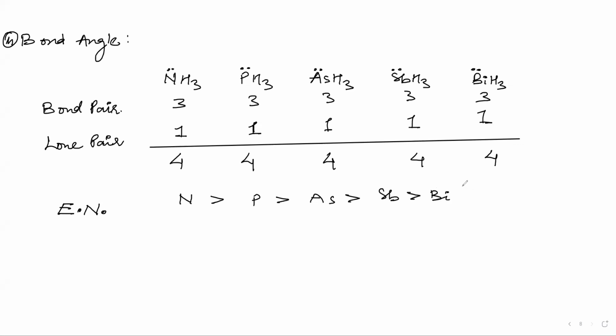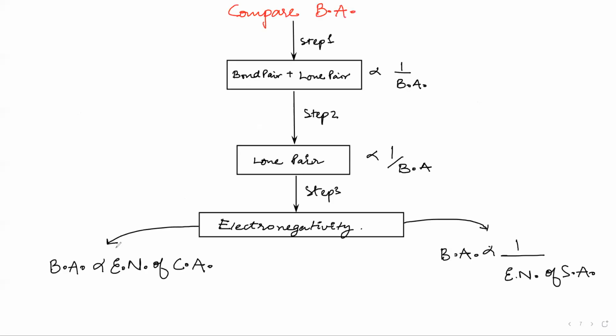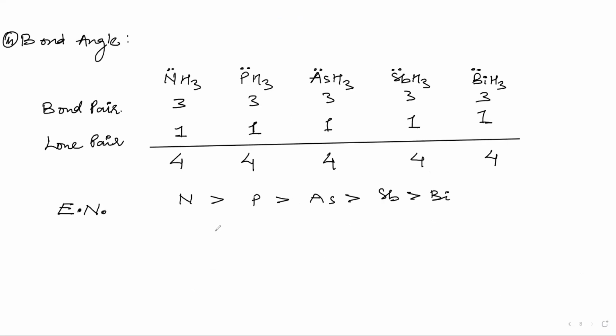Tell me, how did we decide that? See your notes. You have seen the electronegativity, na? See, that is why I say revise your notes. So nitrogen has the highest electronegativity. That is why the bond angle is directly proportional to the electronegativity of the central atom. So whose bond angle will be highest? NH3, then PH3, AsH3, SbH3, and BiH3. So this is the order for bond angle.